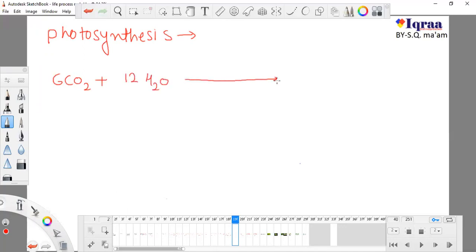In the presence of sun energy, and how much energy is essential for us, and in the presence of chlorophyll, which is green and which helps to complete this reaction. And the formed products are